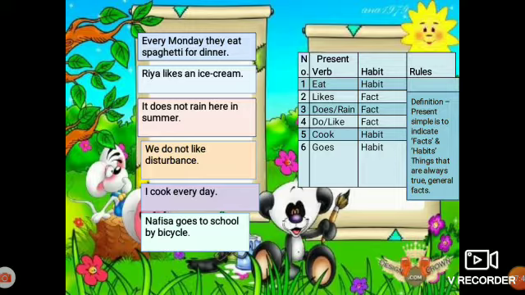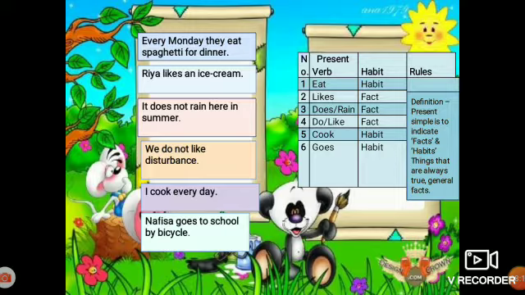You can pause the video to write your answer. Remember, you have to write a sentence in the form of simple present tense, which contains what? Yes, very good. Which contains the present form of verb and which contains facts and habits. Okay, try it. You can pause the video.